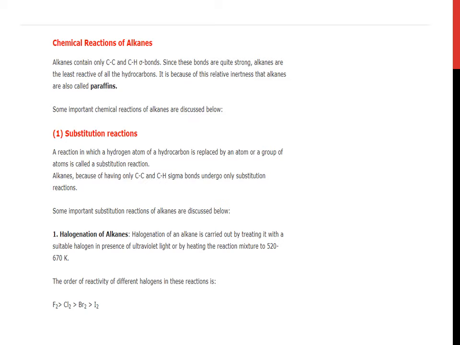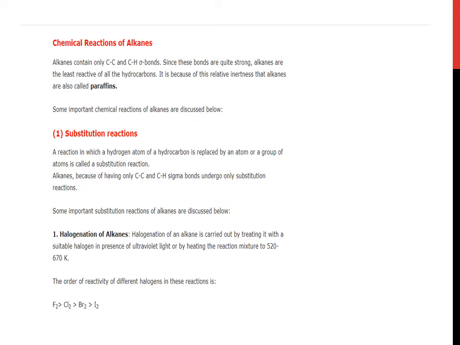Now, some important chemical reactions of alkanes. Number 1, substitution reaction. A reaction in which a hydrogen atom of a hydrocarbon is replaced by an atom or a group of atoms is called a substitution reaction. Alkanes, because of having only carbon-carbon single bonds and carbon-hydrogen single bonds, undergo only substitution reactions. Some important substitution reactions are: number 1, halogenation of alkanes.